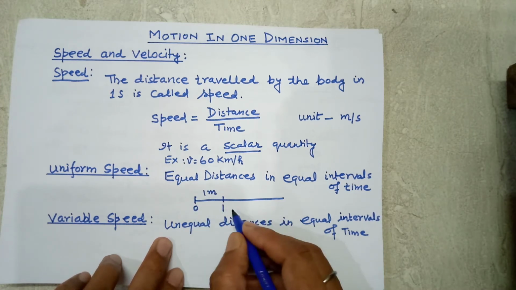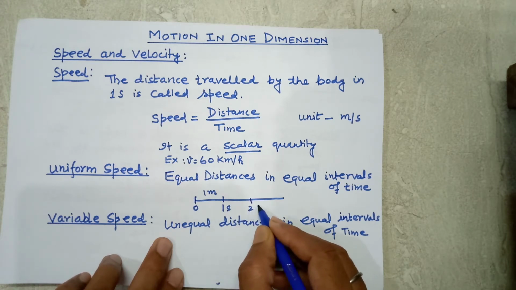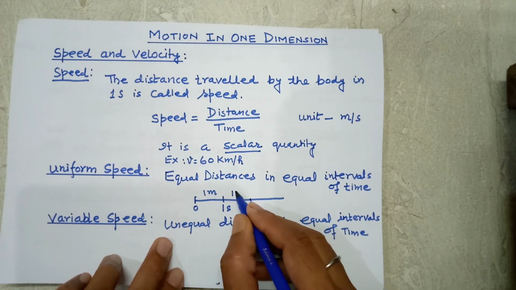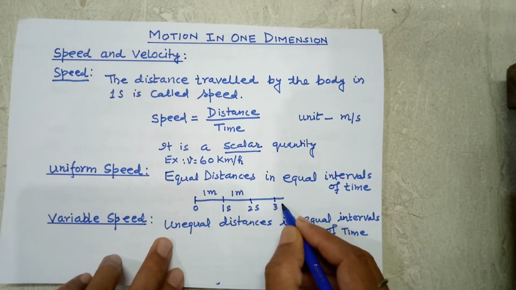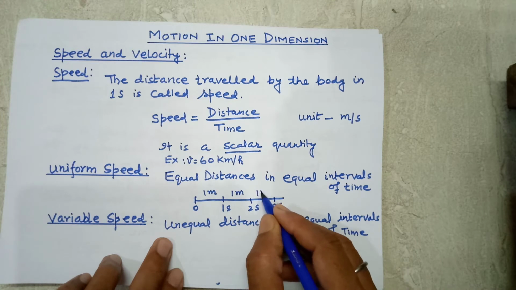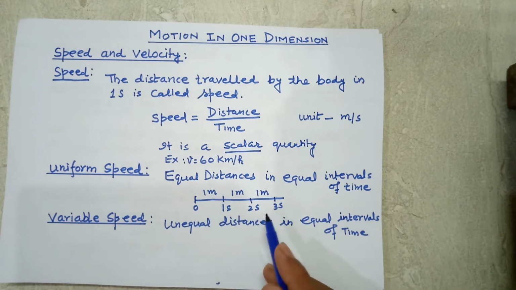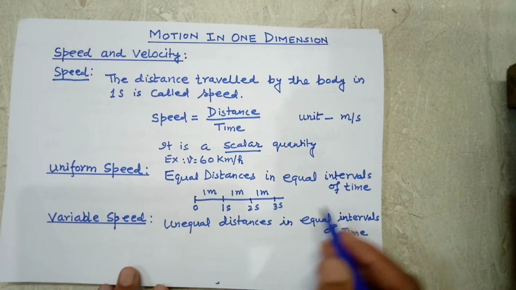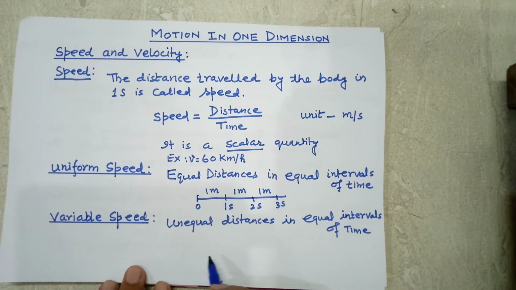Then in the next 1 second, again it covers 1 meter, and in the next 1 second, again it covers 1 meter. So the speed is uniform. It is covering equal distances in equal time intervals. Such type of speed is known as uniform speed.